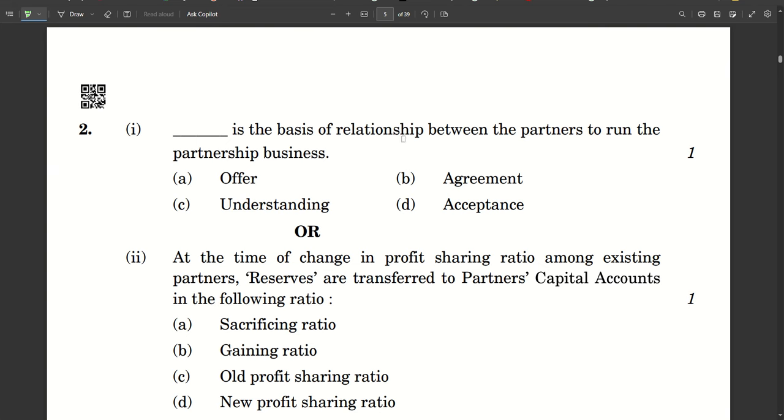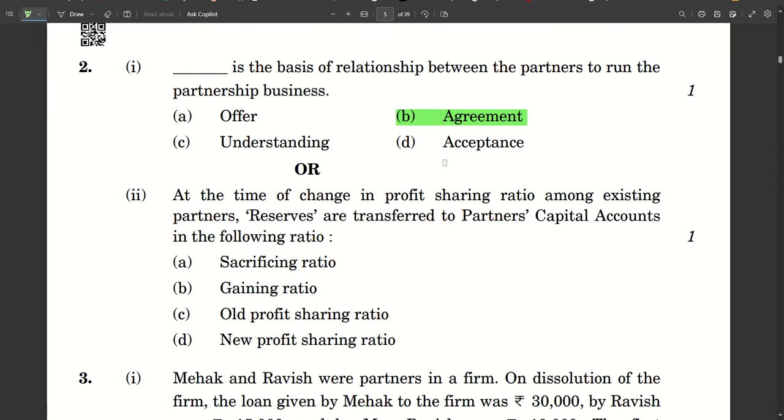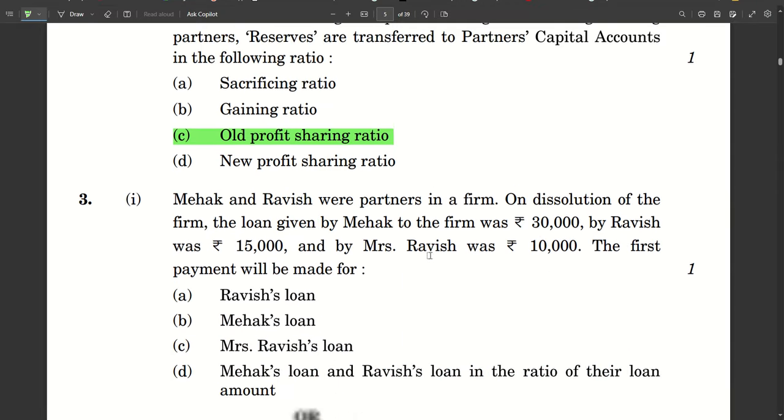Dash is the basis of relationship between the partners to run the partnership business. Answer is agreement. Agreement is the basis on which the partnership business runs, and it creates the relationship between the partners. At the time of change in profit sharing ratio among existing partners, reserves are transferred to partners' capital accounts in the following ratio, and this is a straightforward answer: the old PSR. No confusion should be there.